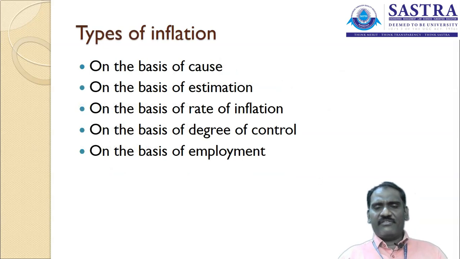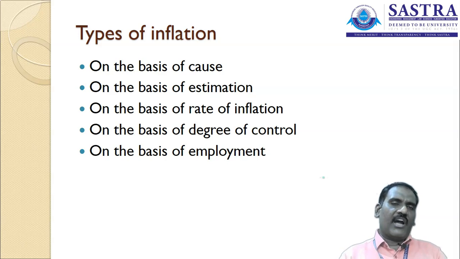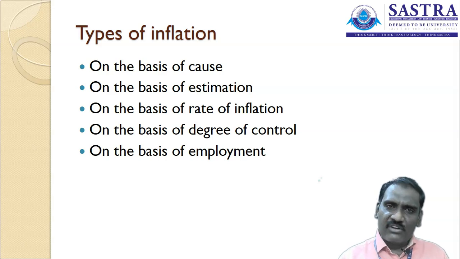For the measurement of inflation, we have seen that we calculate inflation on the basis of the wholesale price index and the consumer price index. Now you need to understand the types of inflation, how inflation is classified. We have inflation rates of 7.3%, 6.8%, 6.4%, like that. But how can you interpret the intensity of inflation in the economy? From that perspective, inflation is divided into various categories.